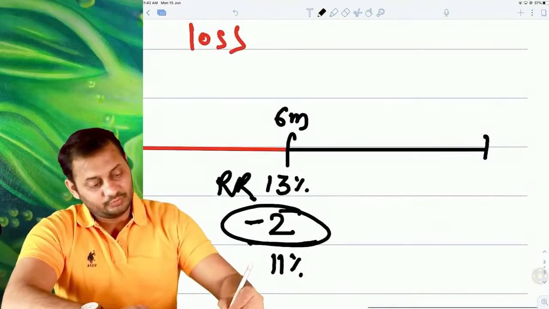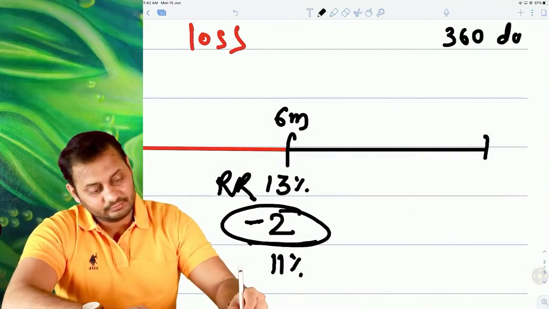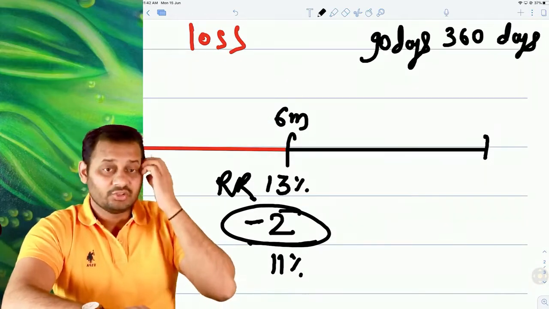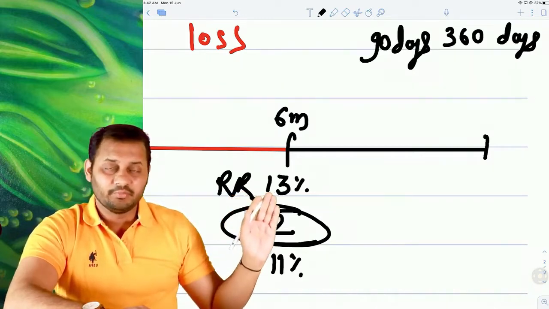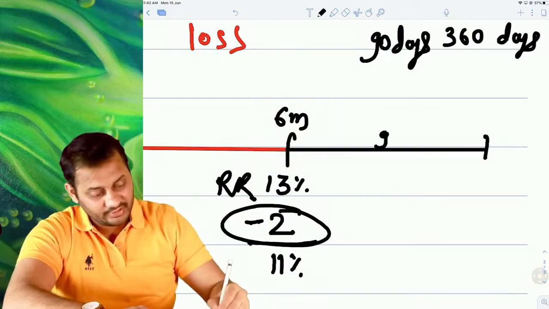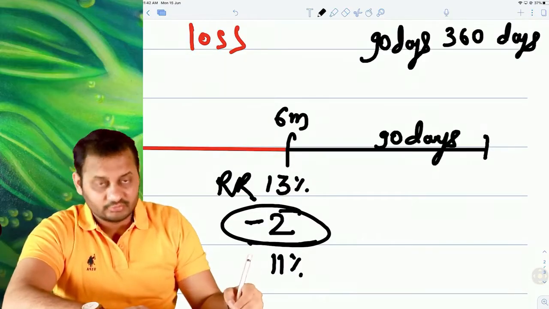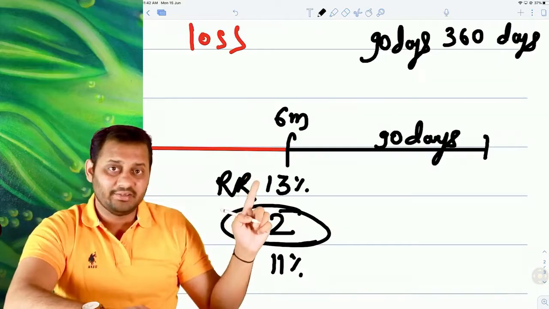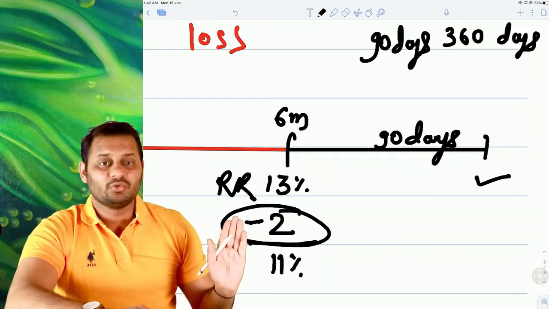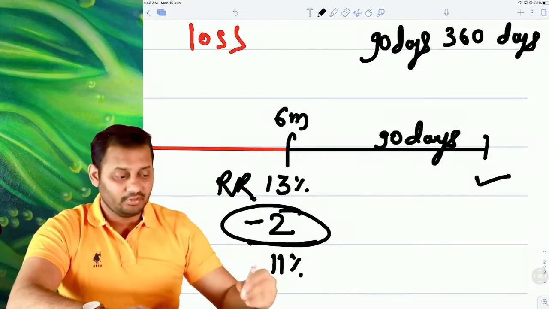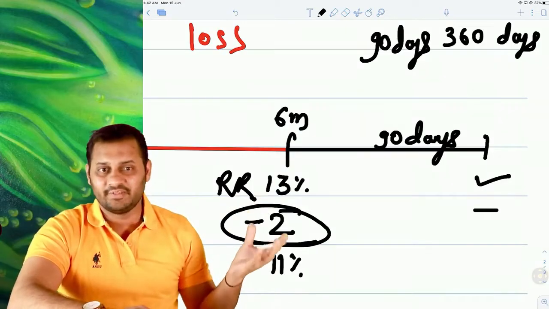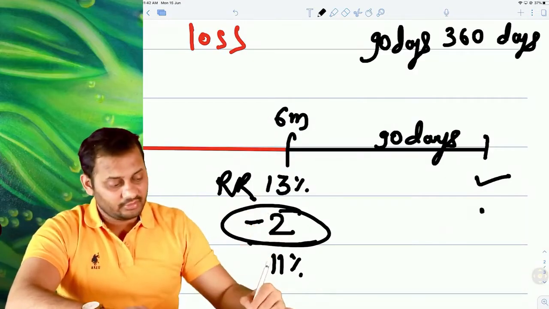So let's assume there are 360 days and you are taking a loan only for 90 days. Logically speaking, if you take a loan at 13% per annum for 90 days only, you will have to pay the interest on this date. In this case also, this 2% will be payable on this date. But the rate is fixed today, right?